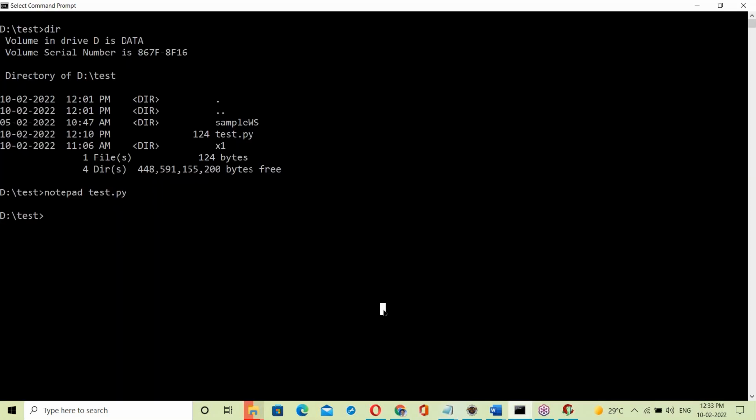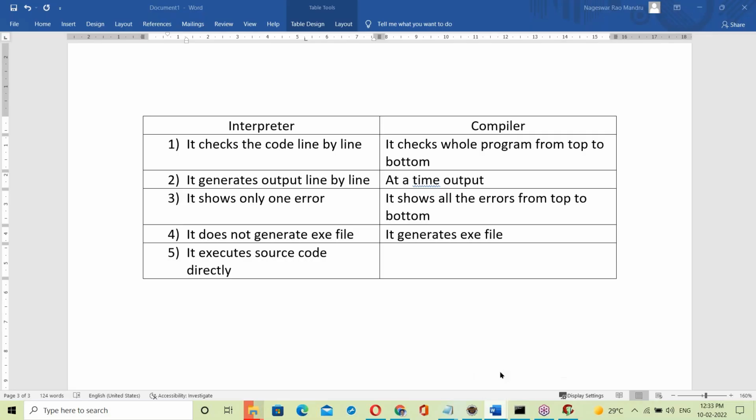So what happens? Interpreter-based: that source code is executed directly. So interpreter executes source code directly. What is the compiler here?